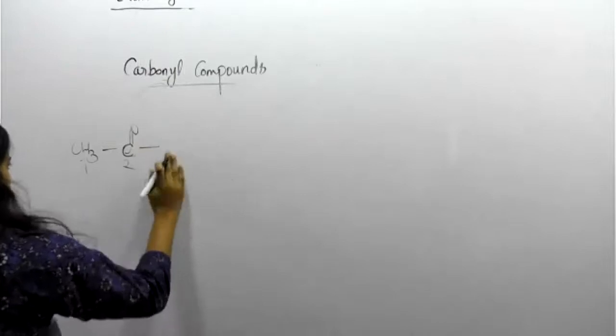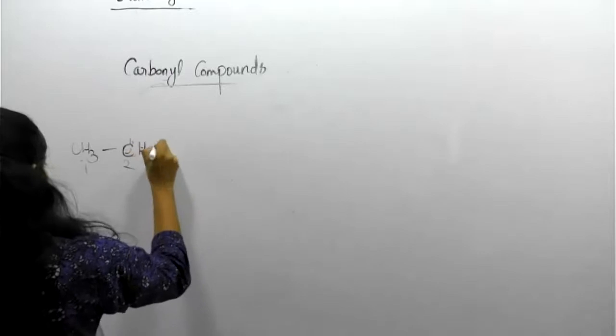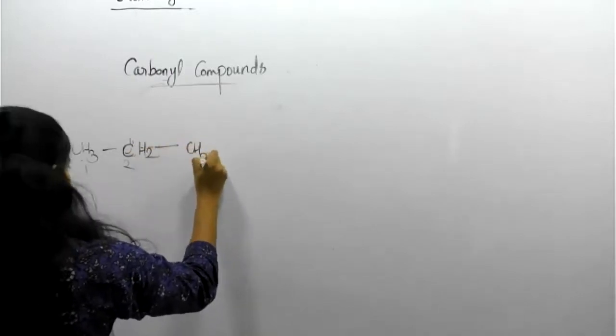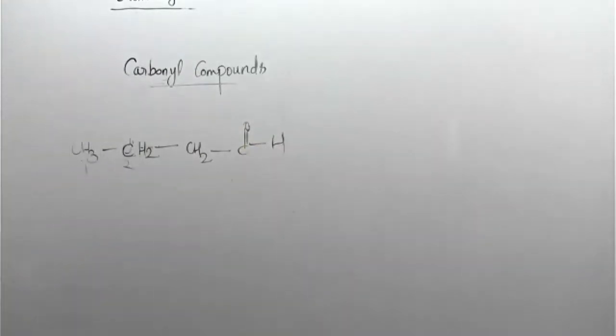Okay, another question. CH3, CH2, CH2, C double bond O, H. Very good, Dhruv.